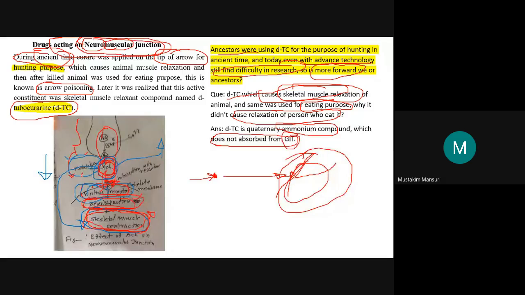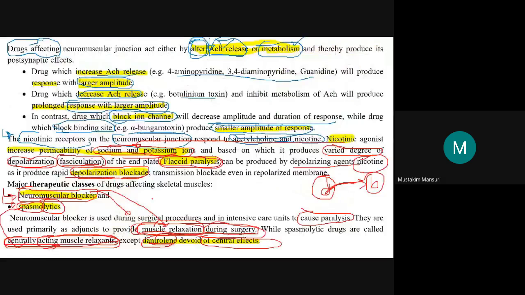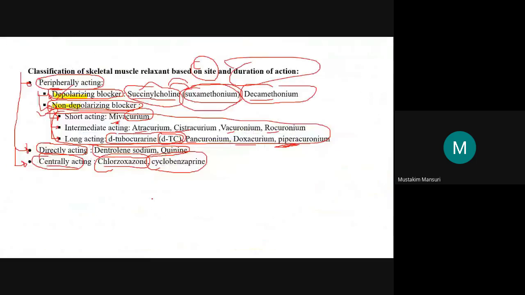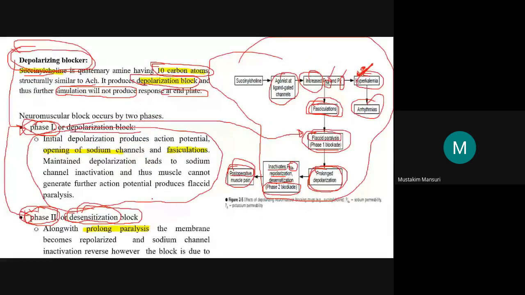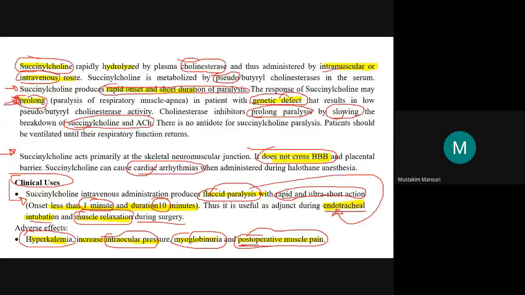Here we are using the non-depolarizing blocker. That non-depolarizing blocker will bind with this site, and because of that the acetylcholine binding will not be achieved, and that is why the end plate response is inhibited. So skeletal muscle contraction will be inhibited. That is why these agents that belong to the non-depolarizing or competitive agents are competitively binding at this site.